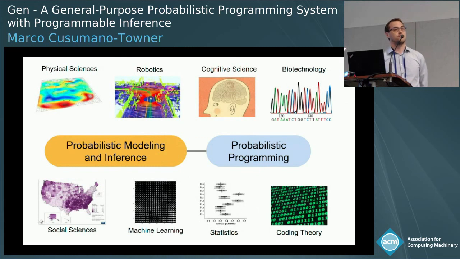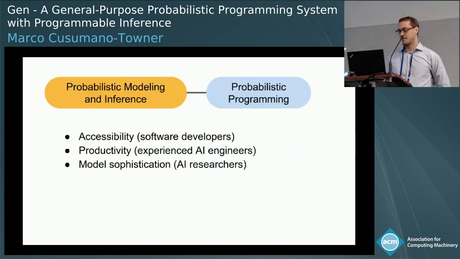And probabilistic programming systems aim to make this methodology easier to use. And they typically do this by providing modeling languages where the user defines their model, and then by automating aspects of the inference algorithm implementation. So this can provide several types of benefits, including accessibility to a broader audience, more productivity due to faster iteration, and also allowing users to develop more complex models that might be too complex to do by hand.